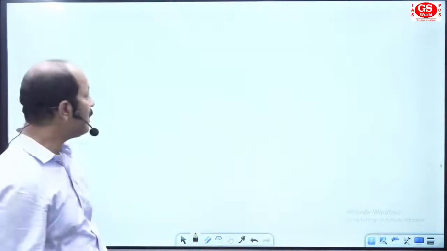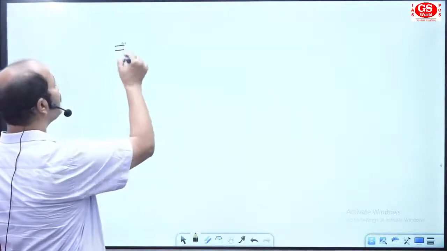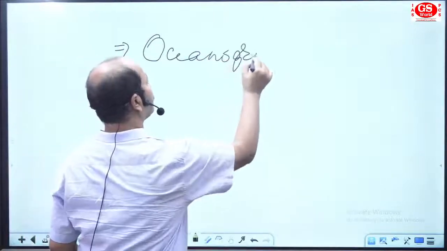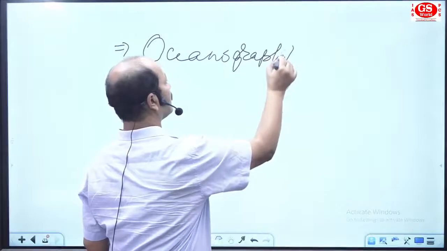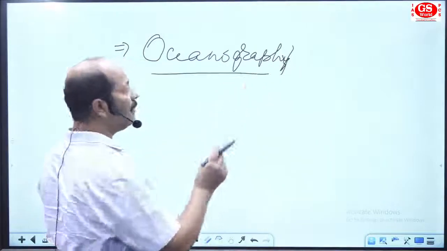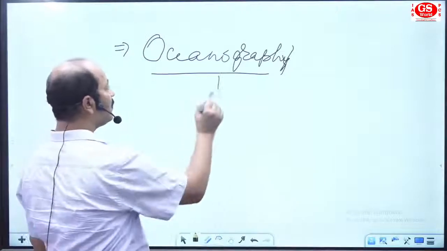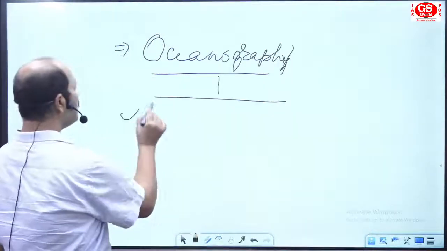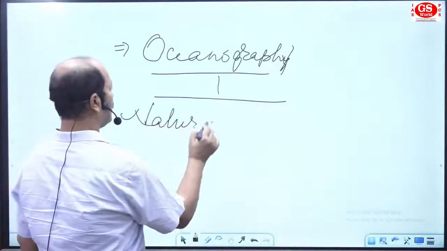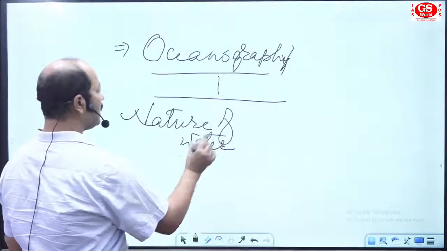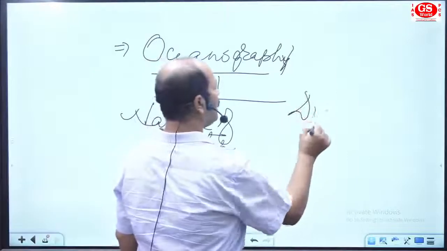After geomorphology, you have the second area, that is oceanography. In oceanography, we have two things you should remember. The first is the nature of water, and the second is the dynamics of water.